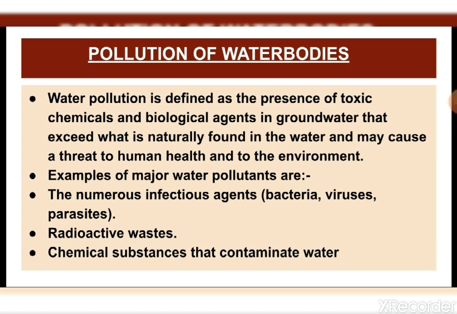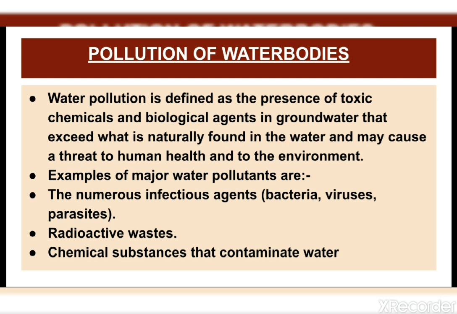Here I have mentioned some of the major water pollutants that affect the health of humans. First are the numerous infectious agents like bacteria, viruses, parasites that contaminate the water through sewage, human waste and other waste. Then radioactive waste that contains highly toxic materials such as uranium, thorium.